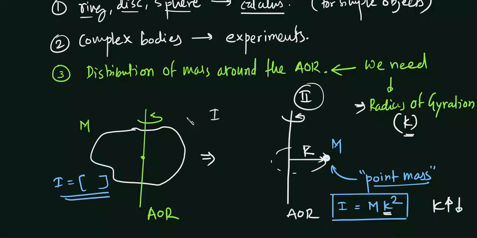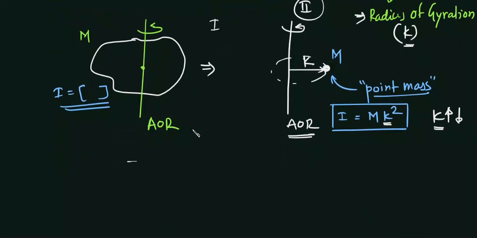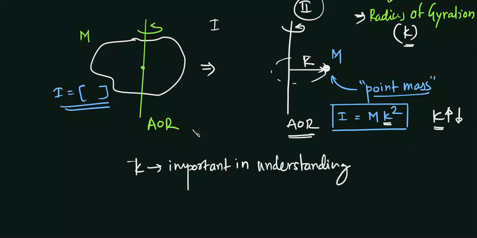If K is smaller, the mass is closely distributed around the axis of rotation. So K is important in understanding the mass distribution.